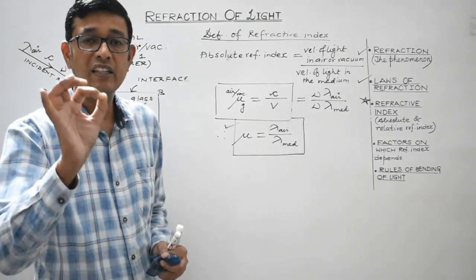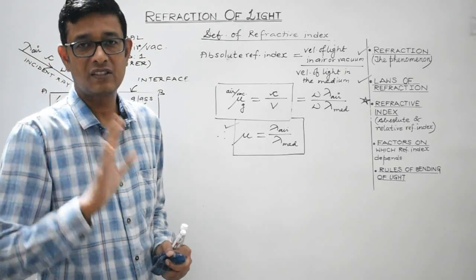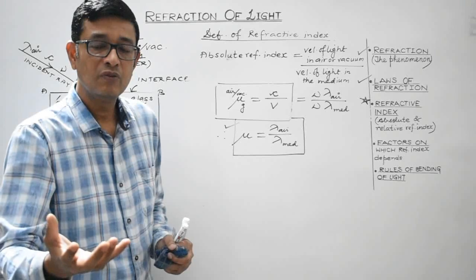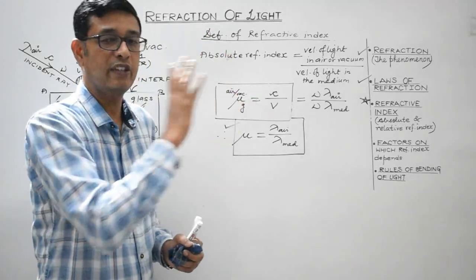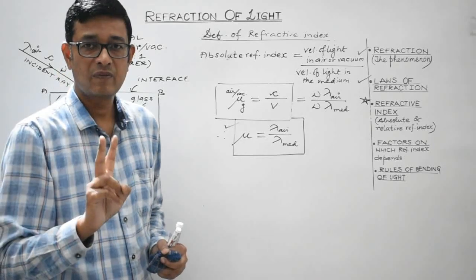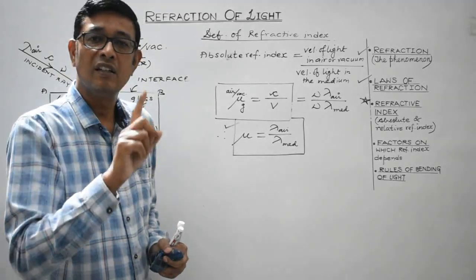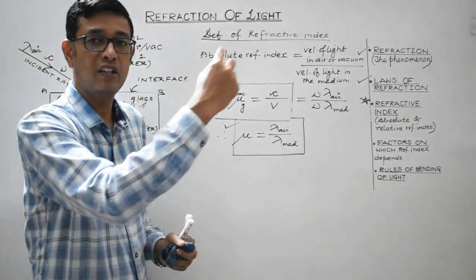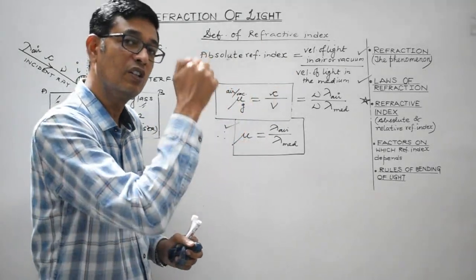So students, if I say absolute refractive index, it means the refractive index of a given medium with respect to air or vacuum. It can be defined in two ways. In terms of speed of light, absolute refractive index is the ratio of the speed of light in air or vacuum to the speed of light in that particular medium.